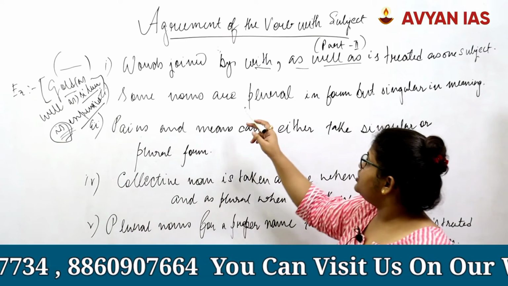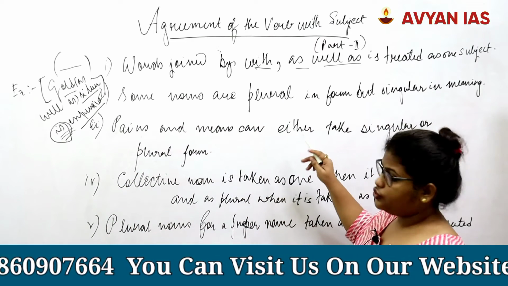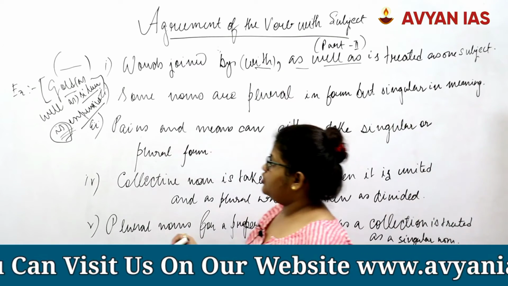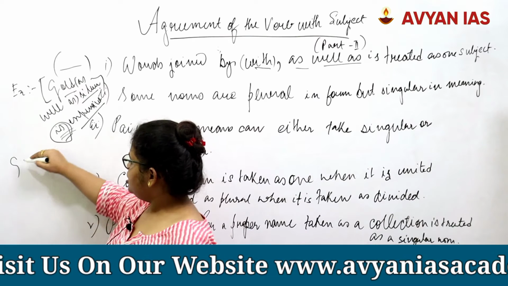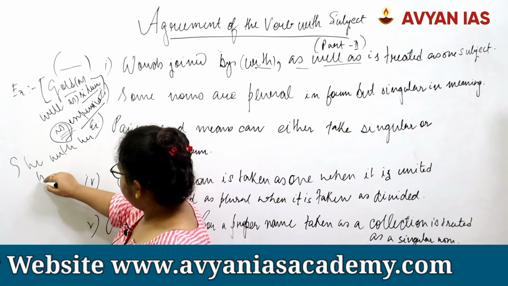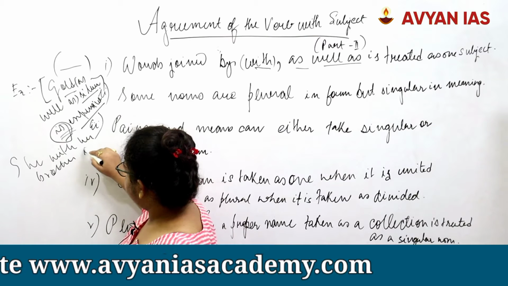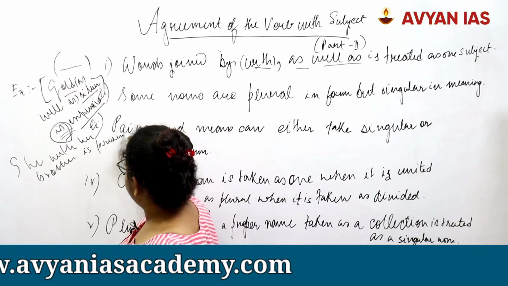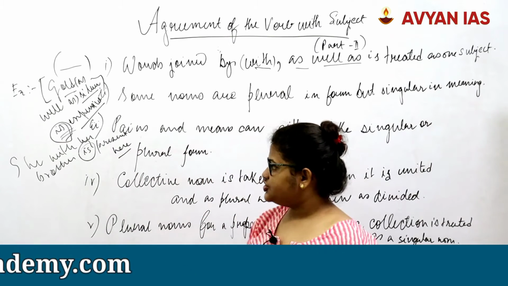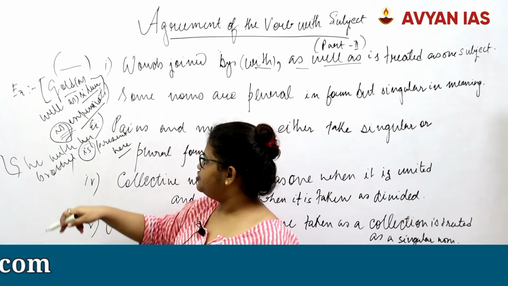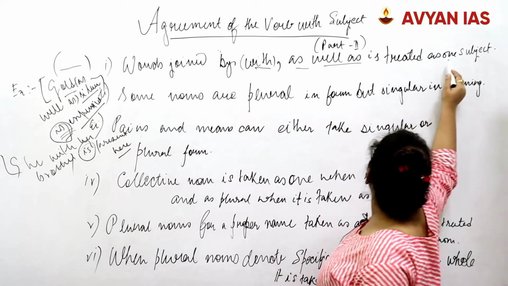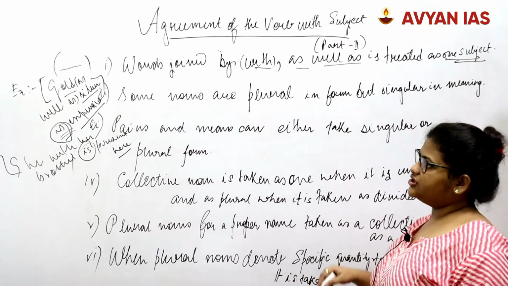And also when we are joining the words with with: she with her brother is present here. This also would take a singular verb, since she and her brother would both be taken as one single subject.